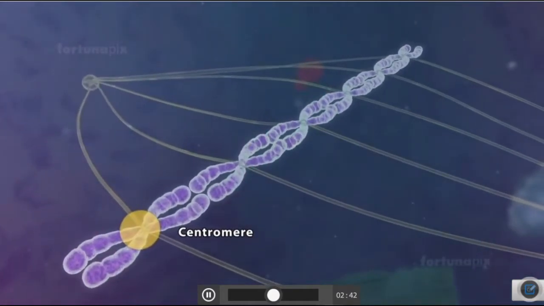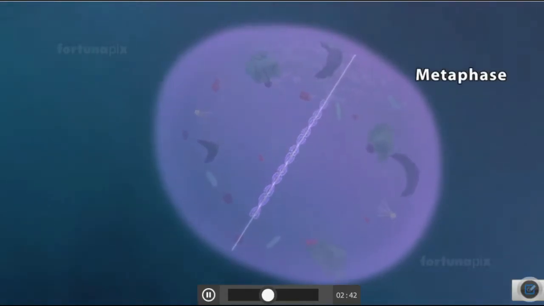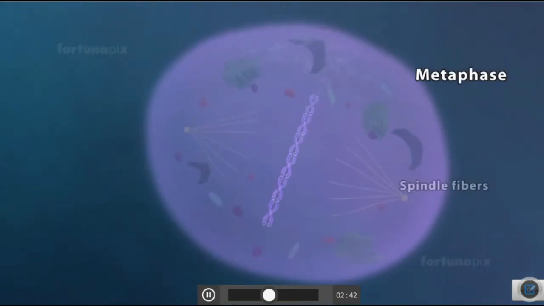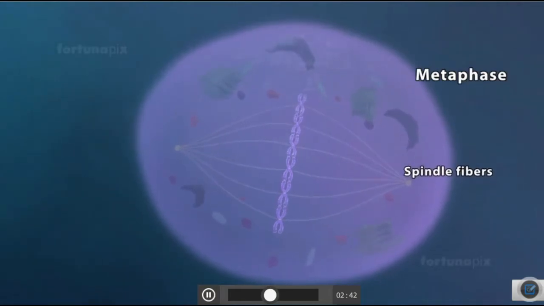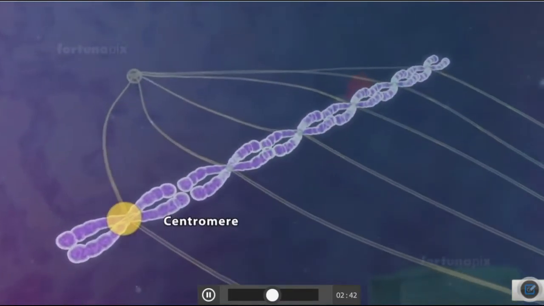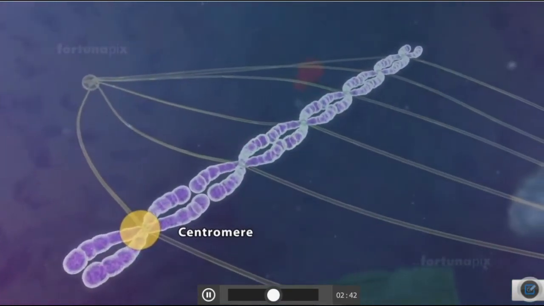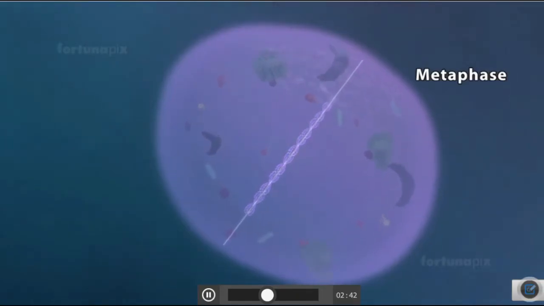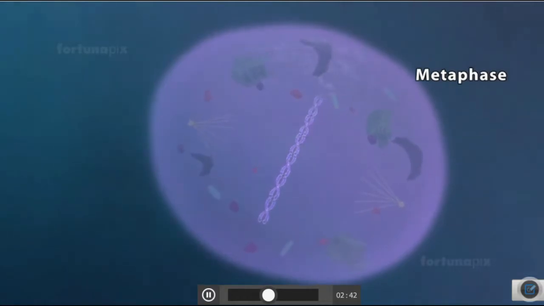You can see it very clearly. Here the chromosomes are arranged at the center of the cell, and this is a significant characteristic of metaphase.